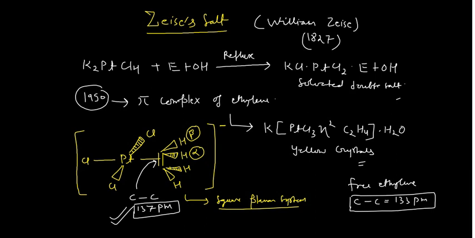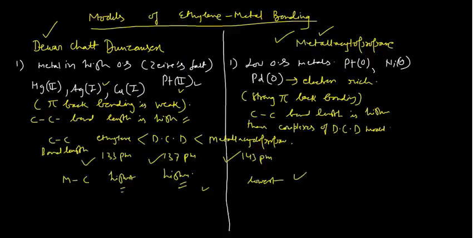But see guys, you have seen these two models here, the Dewar-Chatt and metallocyclopropane model. Whatever structures have been studied, this is one extreme and this is another extreme, and the structures of the metal alkene complexes that have been studied have properties in between them, neither perfectly this nor perfectly the metallocyclopropane model. It is very, very important to note that. Again I am emphasizing this particular point, very important.